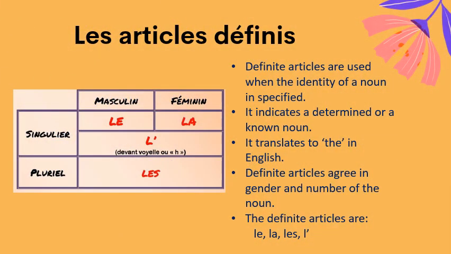Now let's move to les articles définis, which means definite articles. In contrast to indefinite articles, definite articles are used when the identity of the noun is mentioned or is specified. These translate to the in English. And in the same way as indefinite articles, these also depend on the gender and the number of the noun. The definite articles are le, la, les and l'.